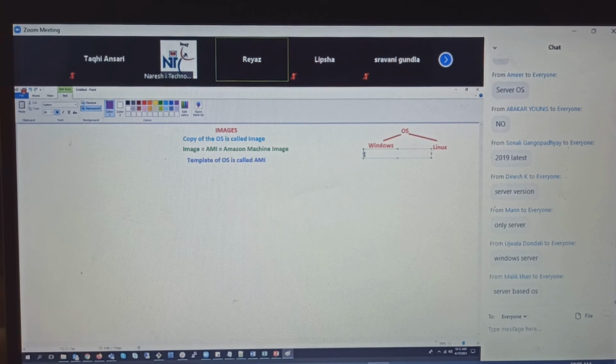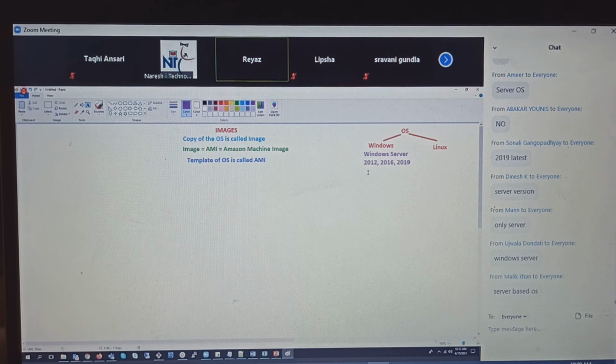There you will get a separate thing. But here in EC2, Windows, you will get Windows Server 2012, 2016, 2019. AWS will give you the Windows Server, not the client based.